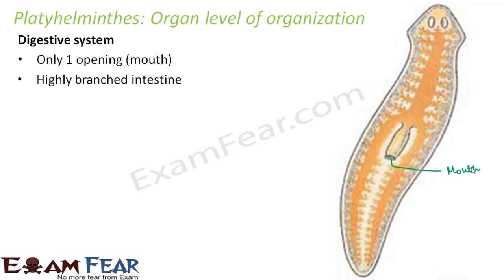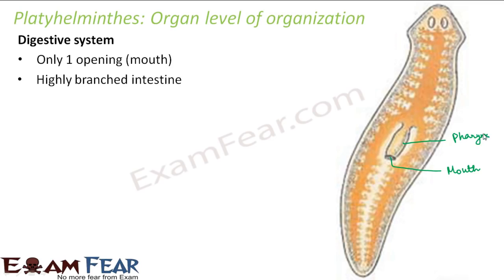It has a highly branched intestine. So where do you have the intestine? Now once the food enters through the mouth, it goes through this pharynx. So this is the pharynx. Now you can relate to all these terms when you compare it with the human digestive system. You know all these things, right? What is pharynx, what is intestine, what is stomach. Now, please don't expect that I'll explain each of these terms here again, because that will consume a lot of time.